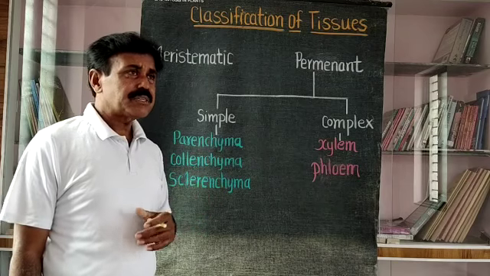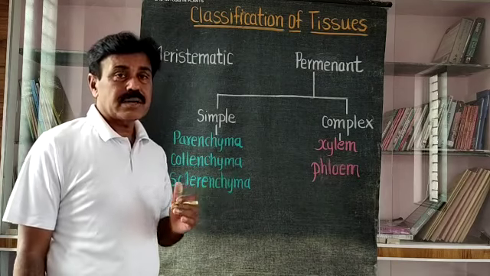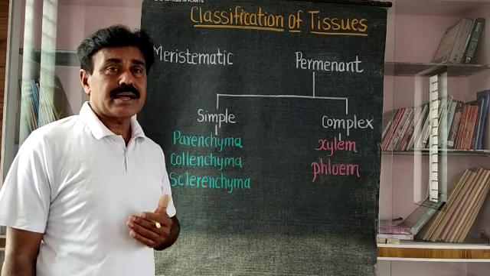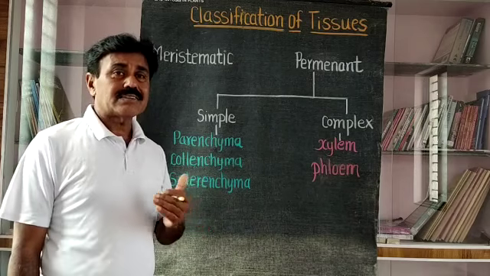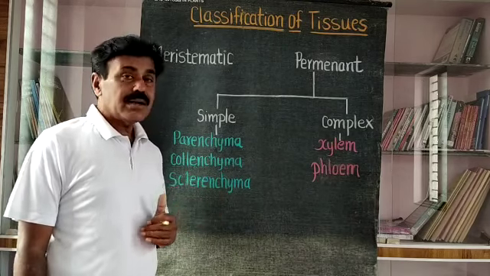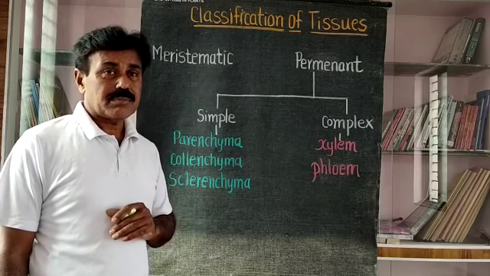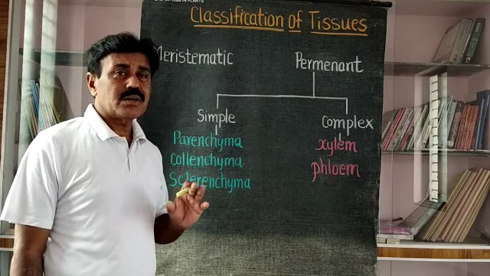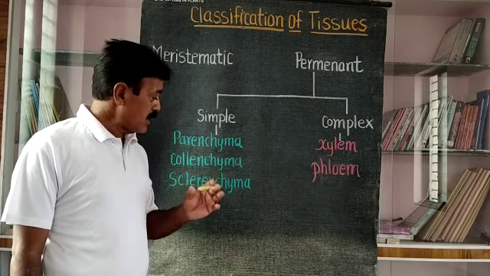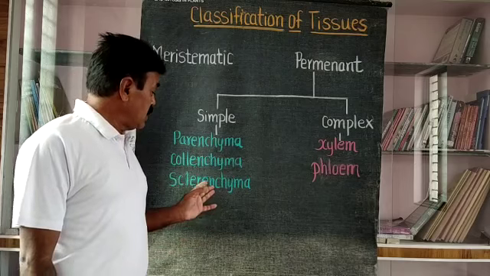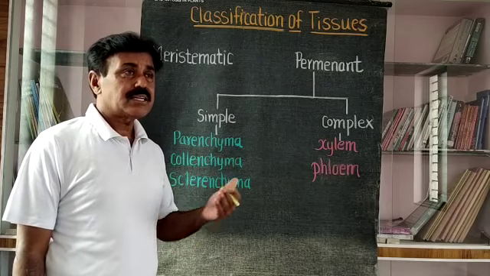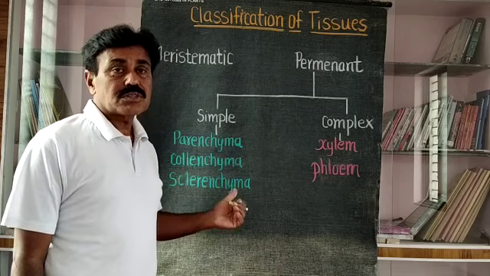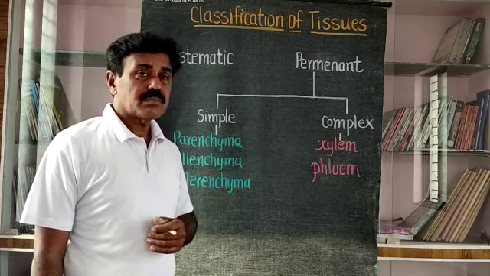Then in case of collenchyma, it is a living tissue in the plant body, not present in all plant bodies but present in some particular plant bodies, and it has the function of mechanical support in herbaceous organs, particularly in climbers and herbs. Collenchyma acts as a mechanical tissue. Sclerenchyma is totally responsible for mechanical purposes. It is present in the plant body for mechanical support. It is a hard dead tissue. Sclerenchyma is again divided into sclereids, fibers and sclerenchyma cells. This is about sclerenchyma, a dead tissue responsible for mechanical purposes.